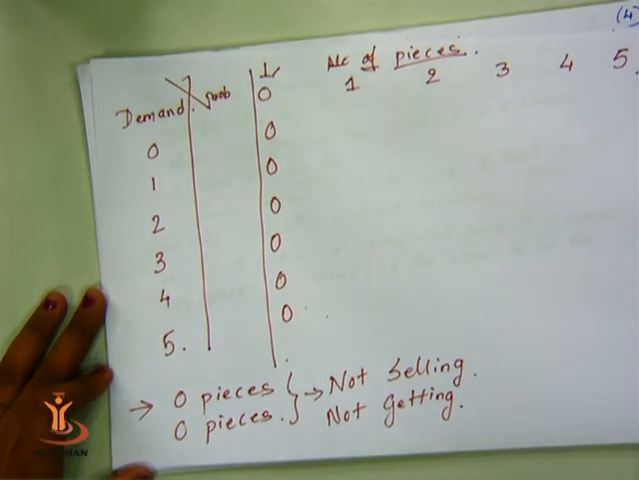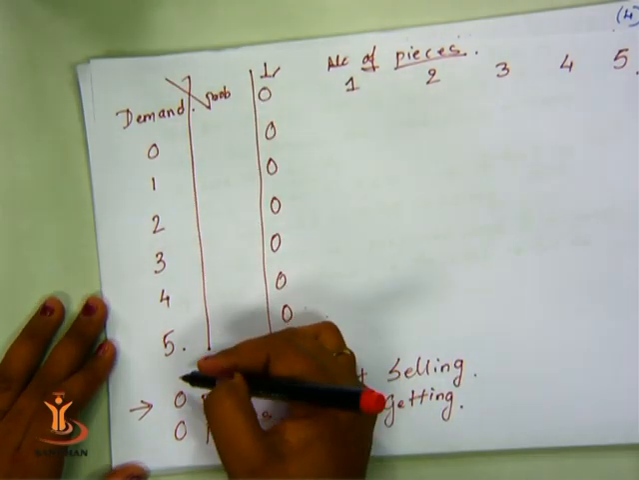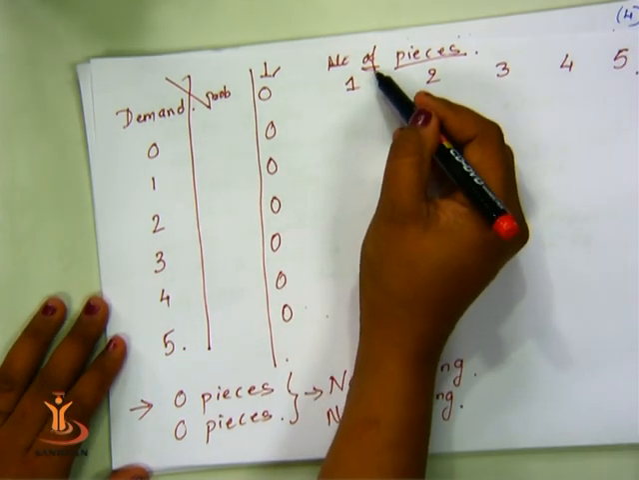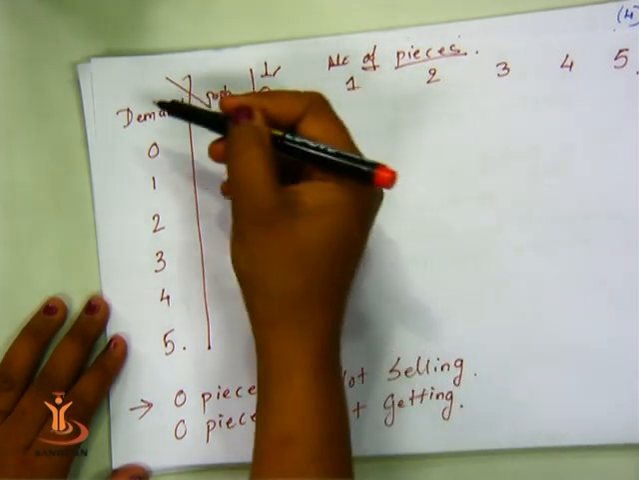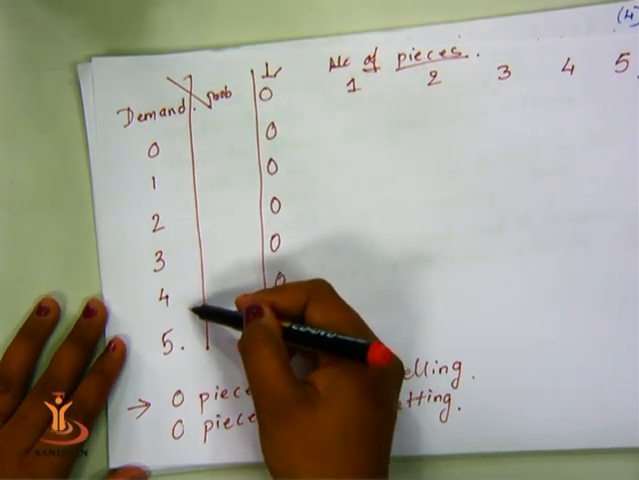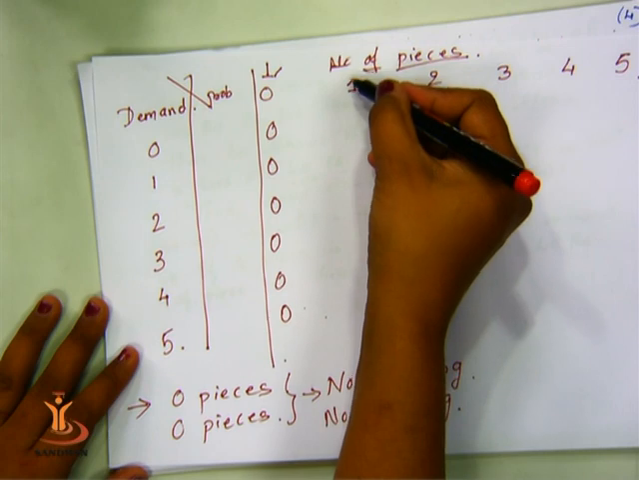Remember, the data is dependent on the number of pieces and not on the demand. You are running the production house. The number of pieces you prepare, the demand will be satisfied accordingly. You cannot say that the demand is 5, so I will prepare 5 units. No, you will prepare 1 unit.